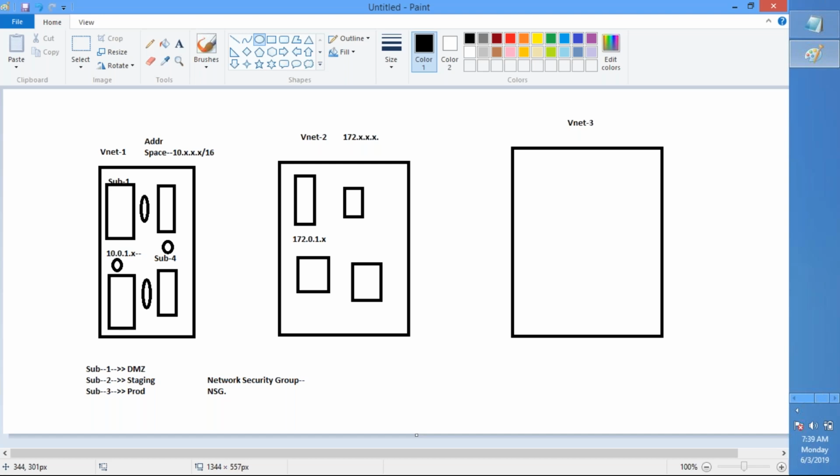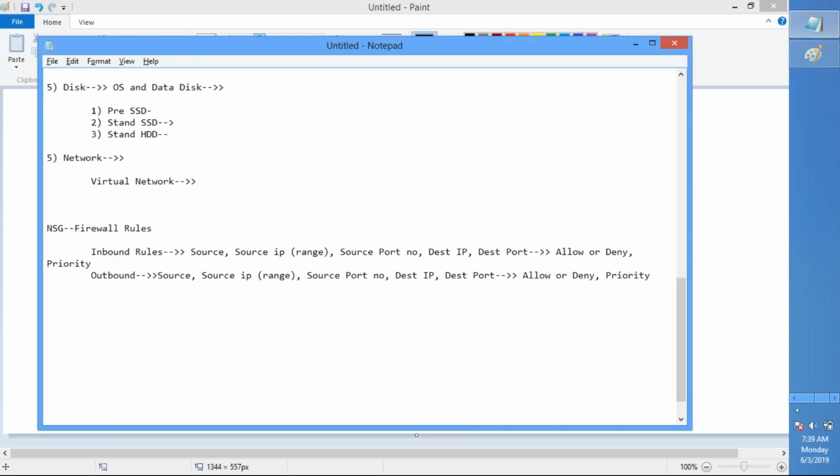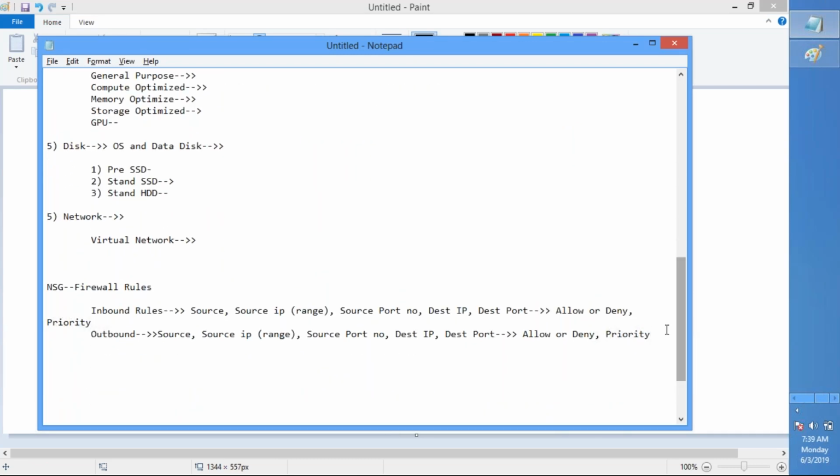Okay, so this is another thing that is needed. So what is needed within the virtual network? Understanding the address space, creating the right number of addresses, and assigning them to the subnets based on your requirements. And if you want to restrict the communication, putting some network security group rules between them, right? So that is the network part. So this is at a high level. Okay, so before you create or deploy a virtual machine, all these things are needed, right?